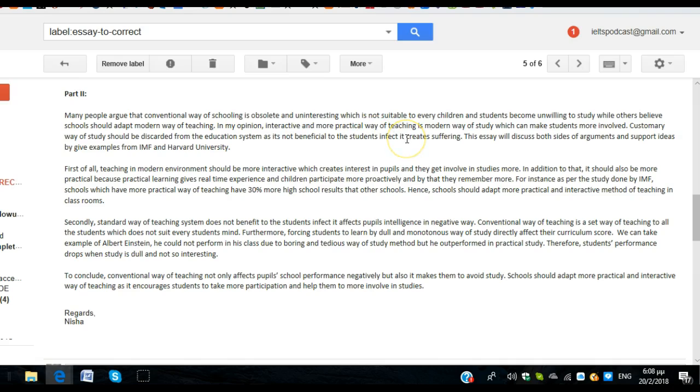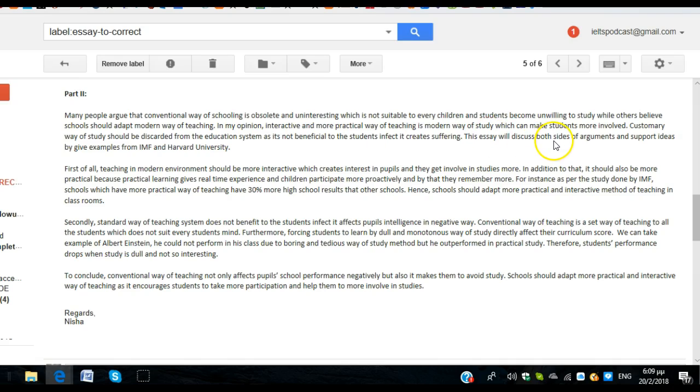I'm not 100% sure, Nisha, what you mean here. It is not beneficial to the students, creates suffering. This is a little strong. So I would probably say something a little softer, like it creates boredom. It doesn't inspire interest. Something like this would probably be a better idea here.